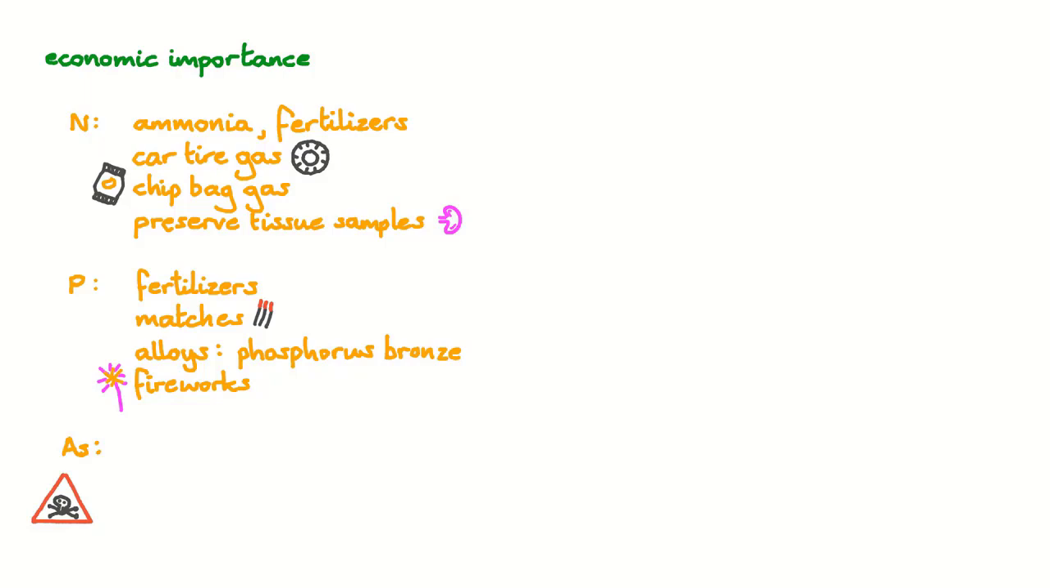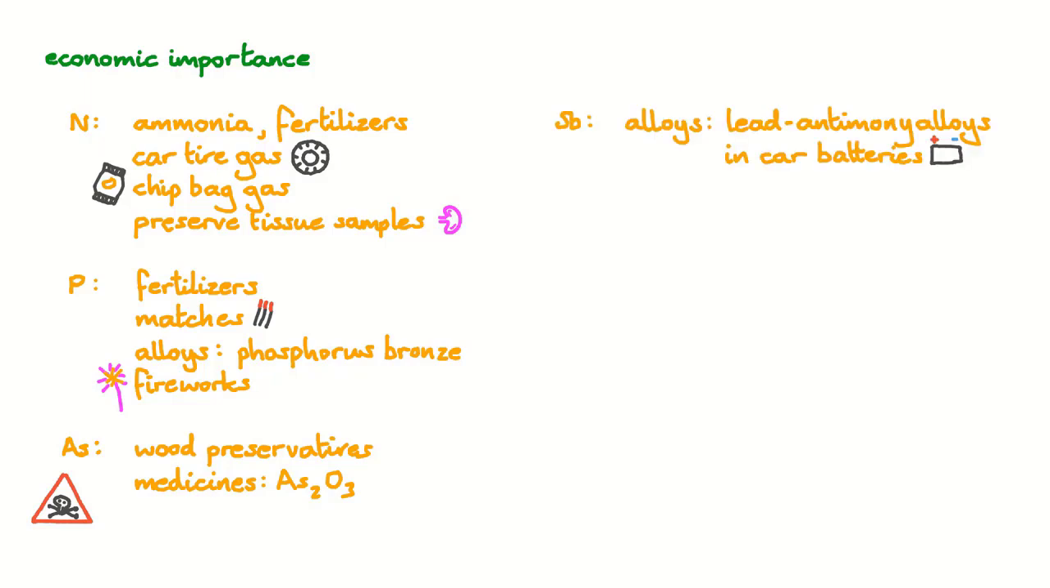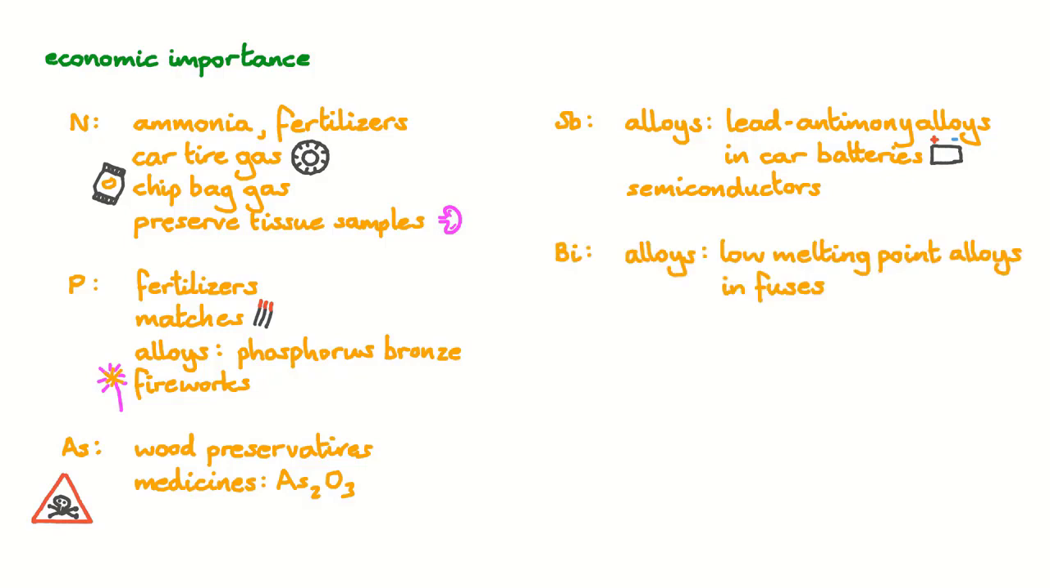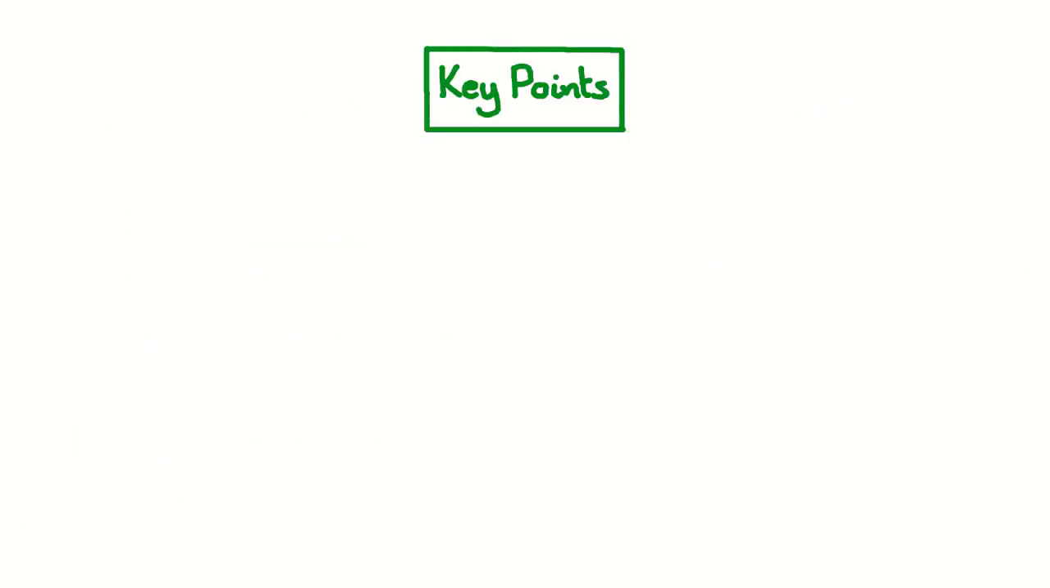Arsenic and many of its compounds are notoriously toxic. Nonetheless, arsenic has a few uses. For example, in wood preservatives, killing fungi, bacteria and viruses. And it's even used in medicines. For instance, arsenic 3 oxide is used to treat leukemia. Antimony can be found in various alloys, for instance in combination with lead in the alloys in car batteries. And it's also found in some semiconductors. Bismuth is also found in various alloys, for instance combined with lead and cadmium to produce low melting point alloys in fuses. Now it's time to finish up with the key points.